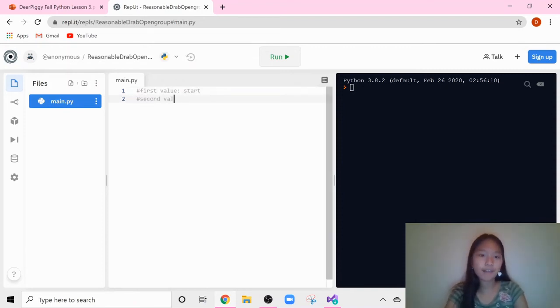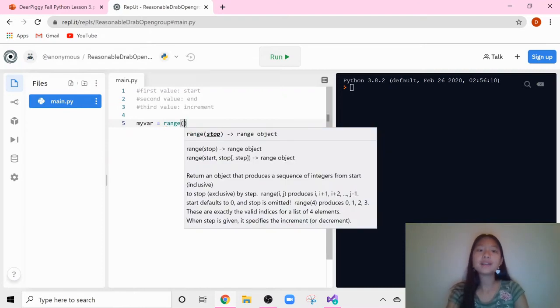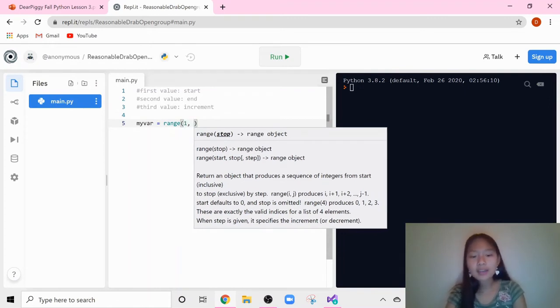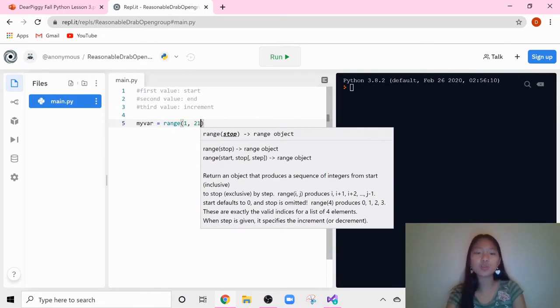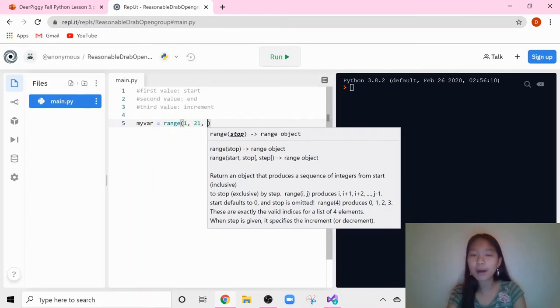Our second value is going to be our end value, and then our third value is going to be the increments, basically. So now we can get back to our code. My variable is going to be, and then we're going to use the range function. Our first value is where we want to start. Say we wanted to start at 1, and we wanted to end at 20, but we're actually going to have to put 21 because this end value is exclusive. Now, how much do I want to increment by? Let's go by 3's.